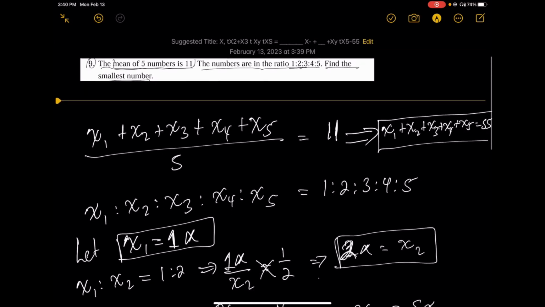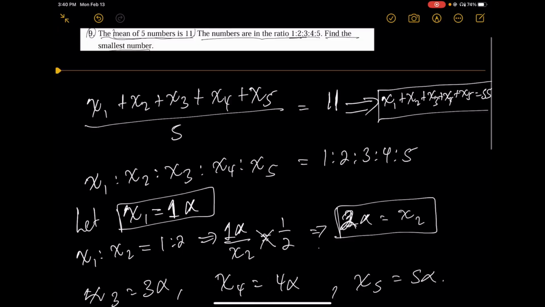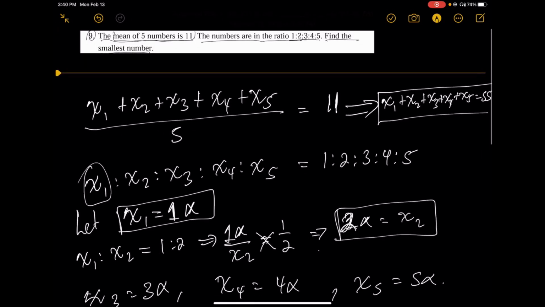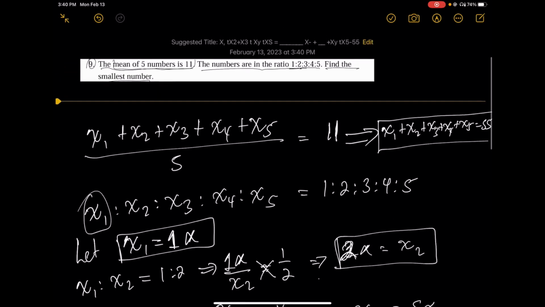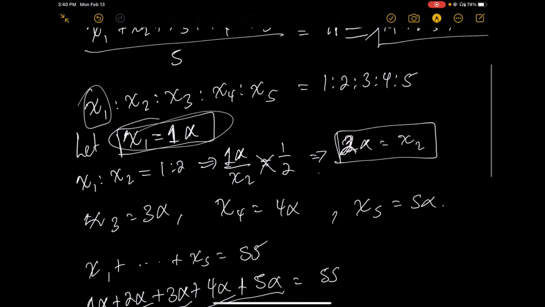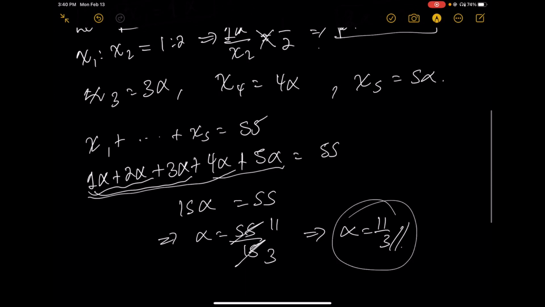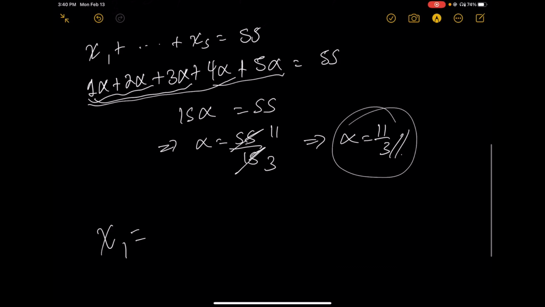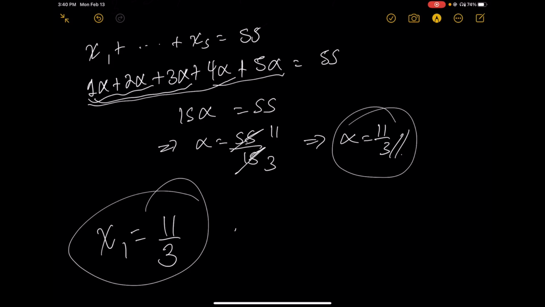Okay. Now what was the question? Find the smallest number. Well, the smallest number is obviously x1. Now what is x1? We have assumed that x1 is 1 times alpha. Since alpha is 11 over 3, therefore x1 is equal to 1 times alpha, which is 11 over 3. Great. We have found x1, which is 11 over 3.